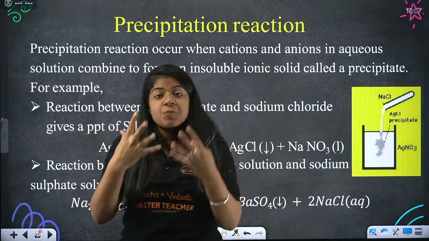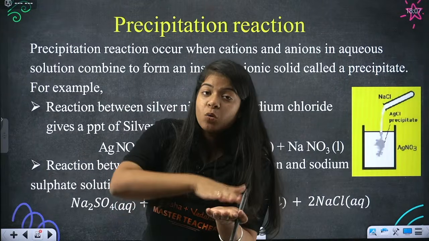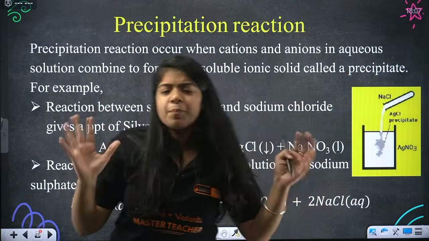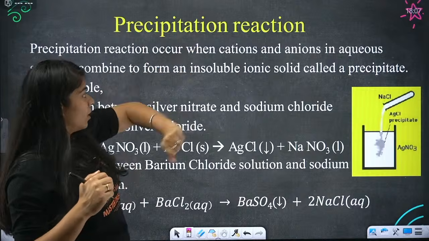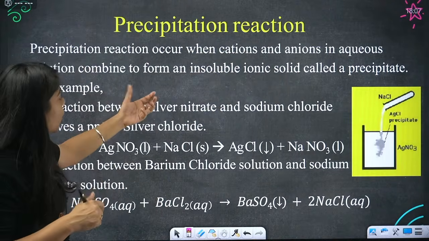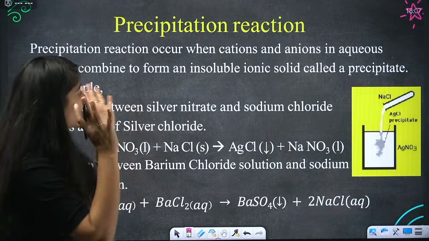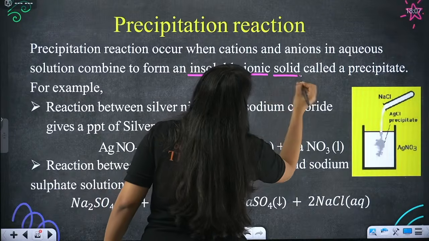The substance that gets settled down in a solution is called a precipitate. What is a precipitation reaction? Precipitation reaction occurs when cations and anions in an aqueous solution combine to form an insoluble ionic solid.